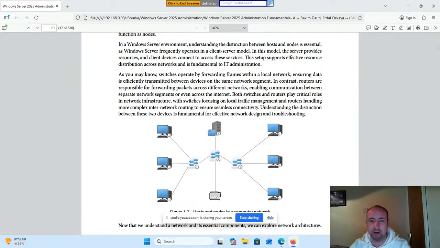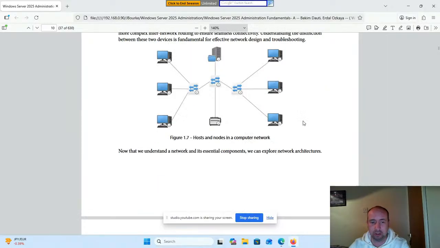Both switches and routers play critical roles in network infrastructure, with switches focusing on local traffic management and routers handling more complex inter-network routing to ensure seamless connectivity. Understanding the distinction between these two devices is fundamental for effective network design and troubleshooting.